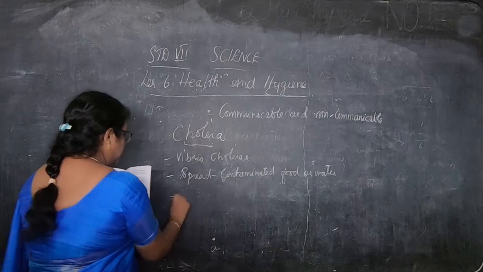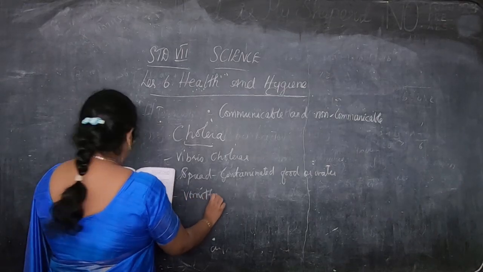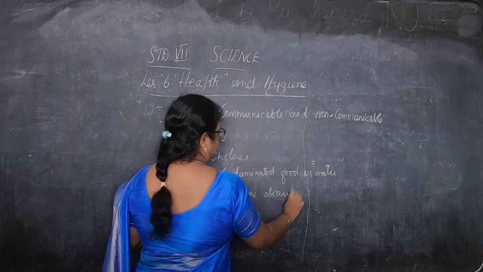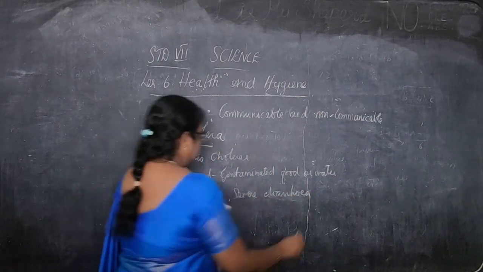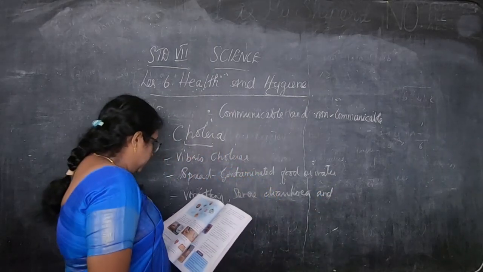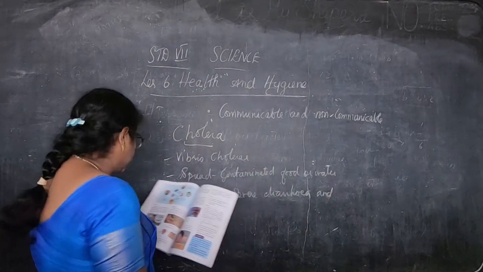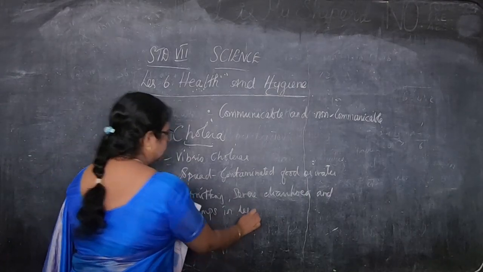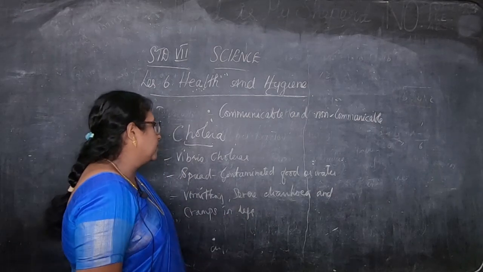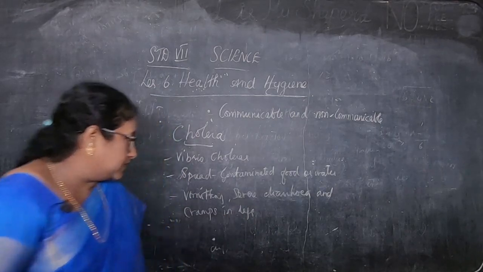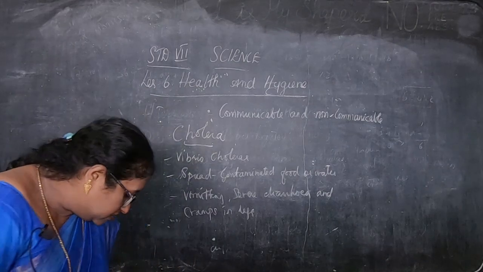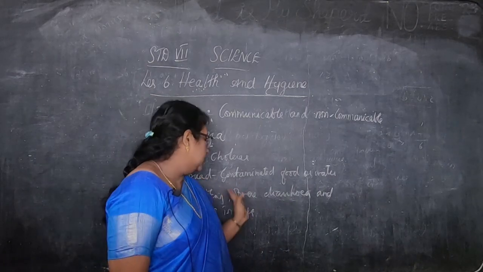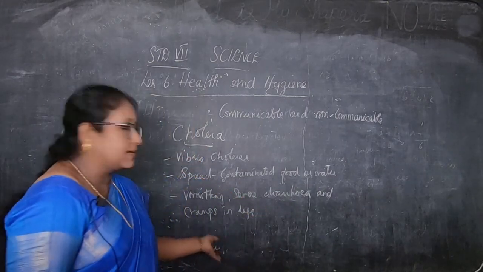The symptoms are vomiting. You know what is vomiting? Then severe diarrhea. Diarrhea means loose motion, right? Severe diarrhea and cramps, that is pain in legs, which makes it difficult to move from one place to another. Okay, these are the symptoms, children, of cholera. It spreads through contaminated food or water, and the symptoms are vomiting, severe diarrhea and cramps in the legs.